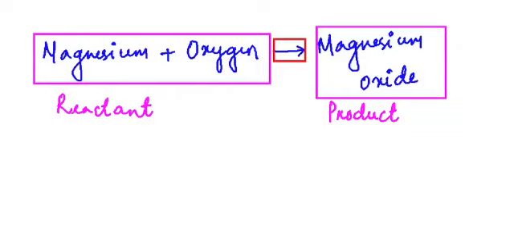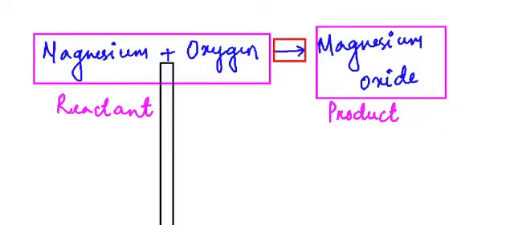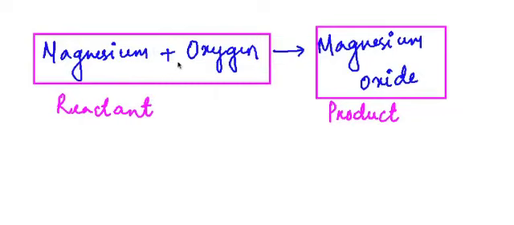Now you will have more than one reactant and sometimes more than one product. So in that case we add a plus sign between the reactants if you have more than one reactant.